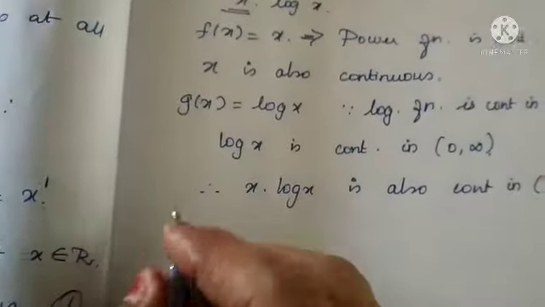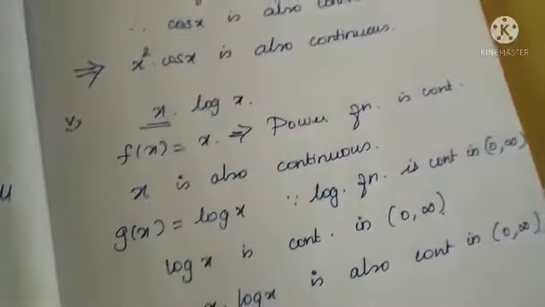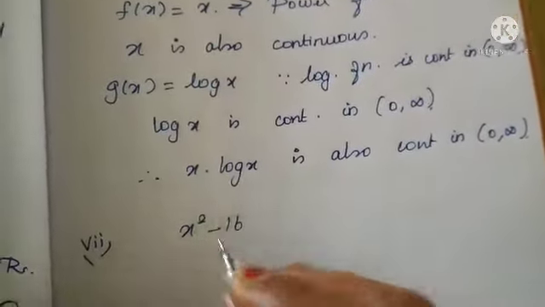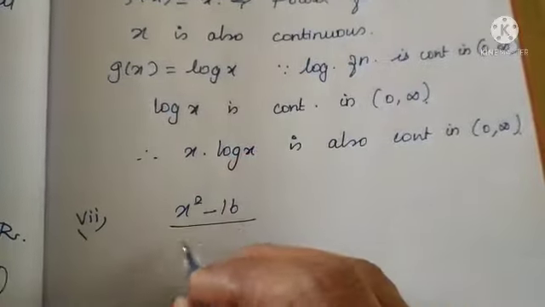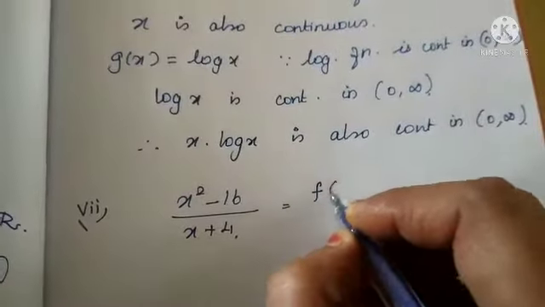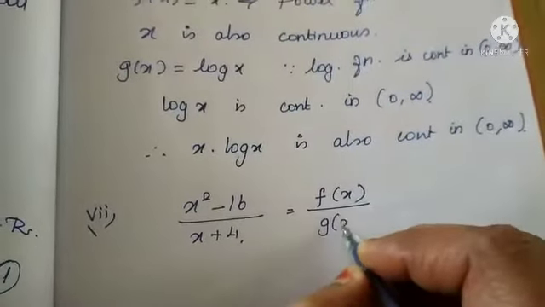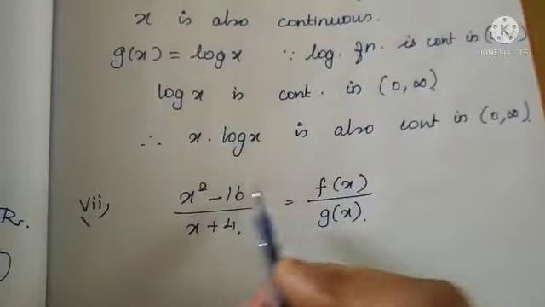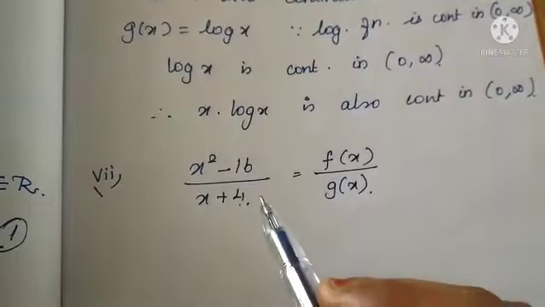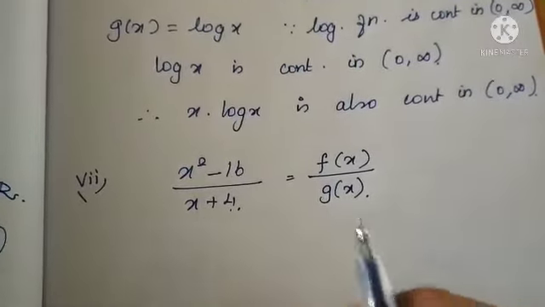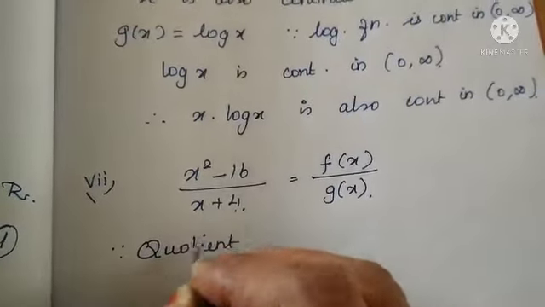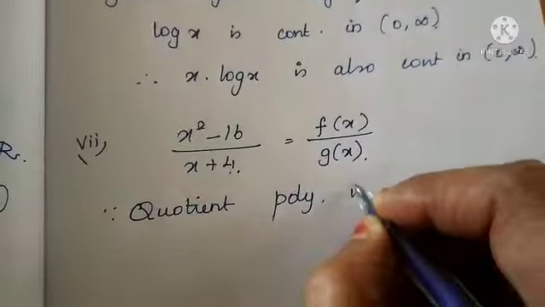Clear? Now we see the seventh sum: x square minus 16 by x plus 4. Again, we can take f of x as the numerator value and g of x as the denominator value. Can you see? Numerator and denominator are both in polynomial form. Yes, we have already learned that a quotient of polynomials is also continuous. Since the quotient of polynomials is continuous,